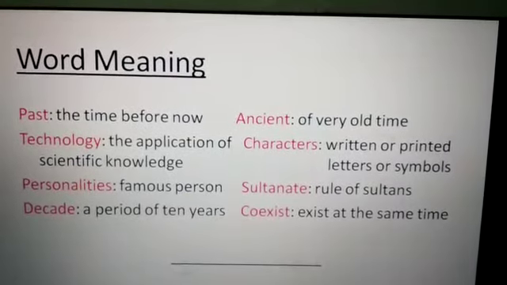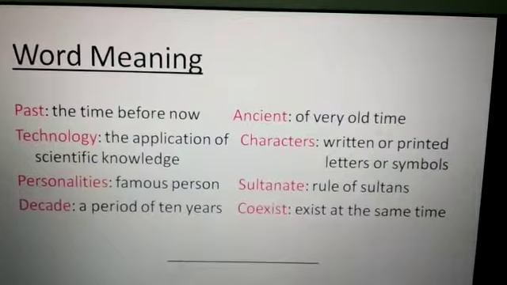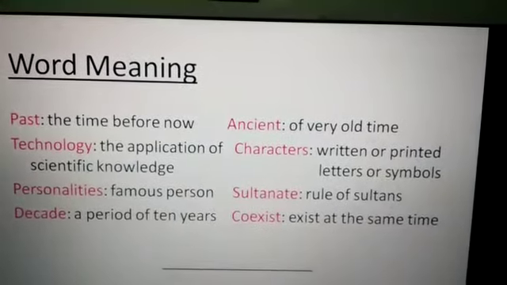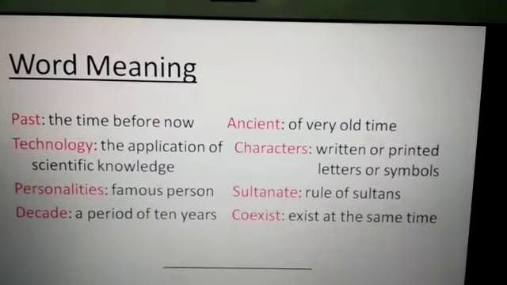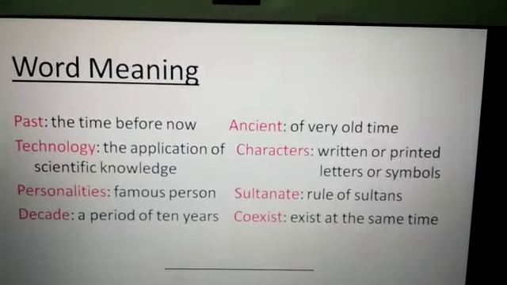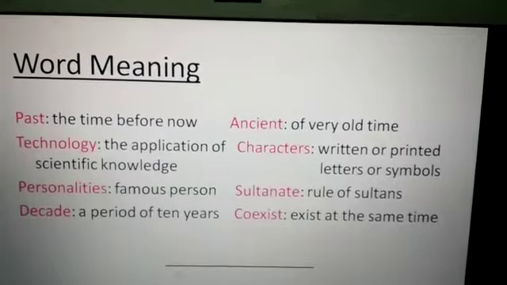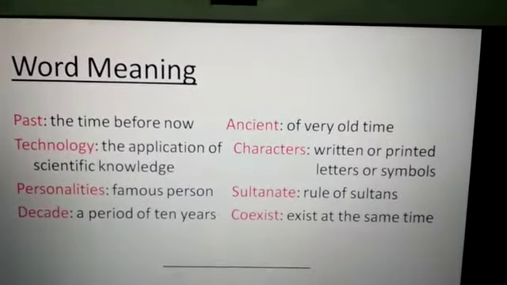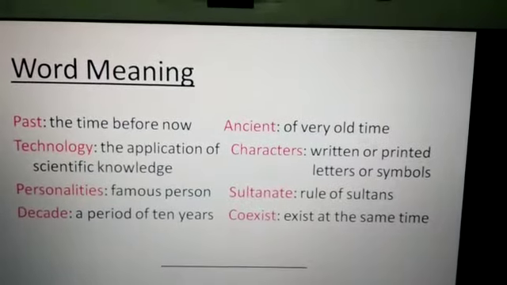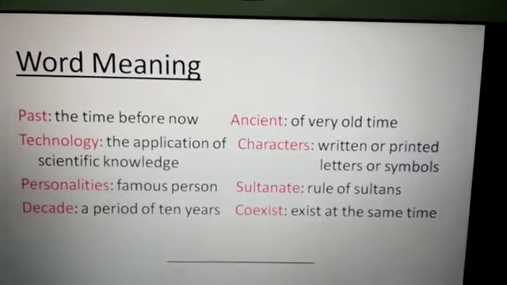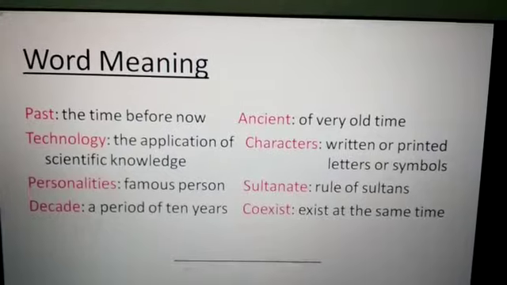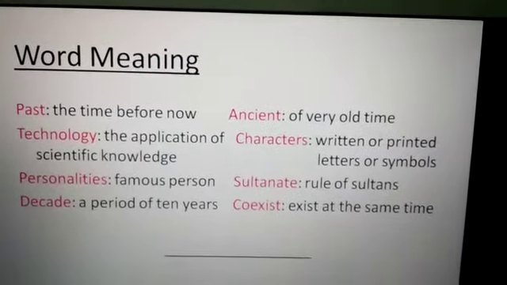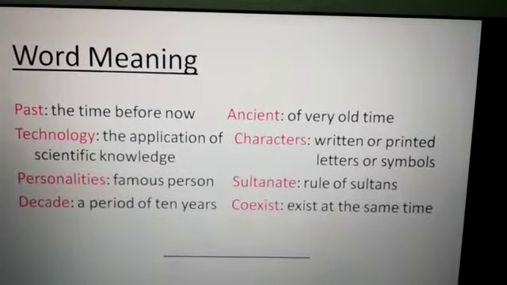Next, characters. Characters means written or printed letters or symbols. It is associated with hieroglyphic writing. In that ancient form of writing, the characters look like pictures.